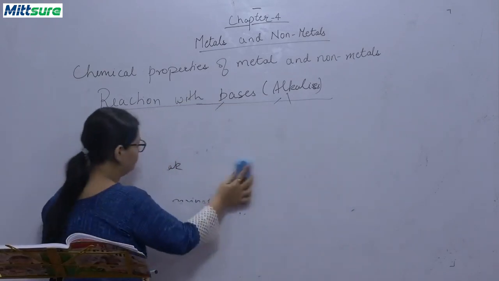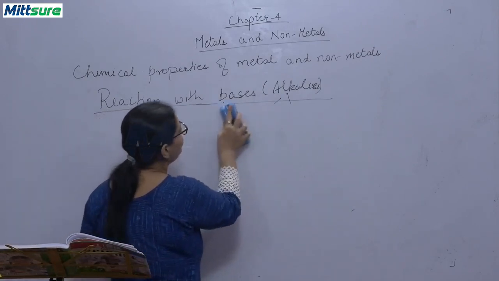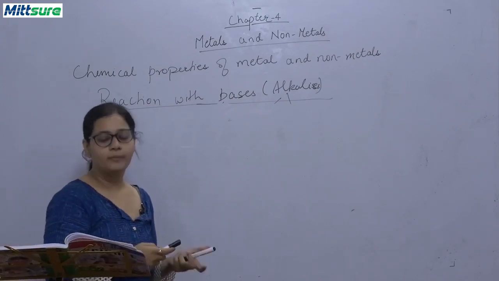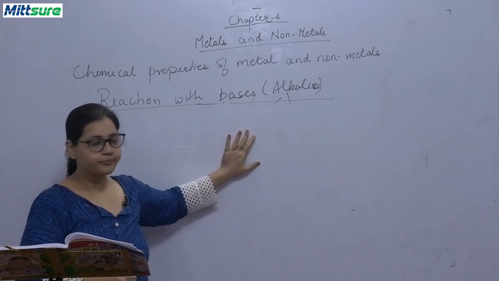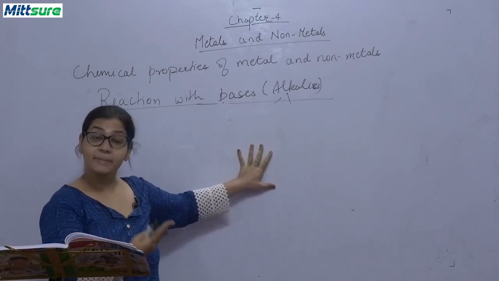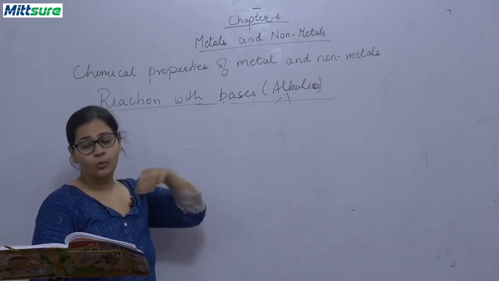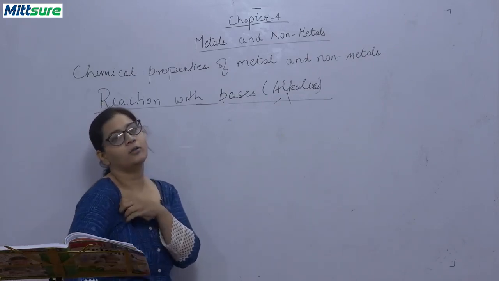Okay, now how do our non-metals react with our bases. When these metal oxides are generally basic in nature and react with water, they form sodium hydroxide.